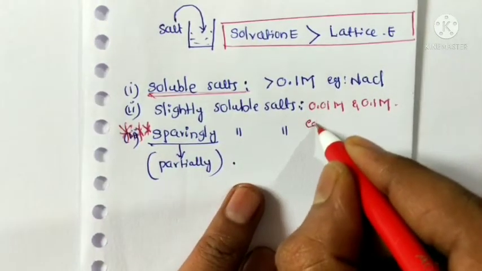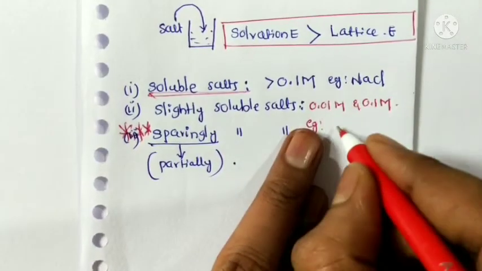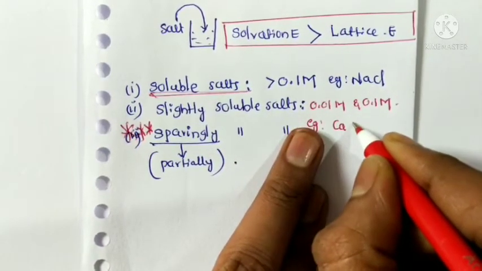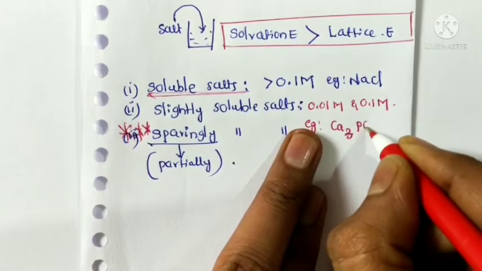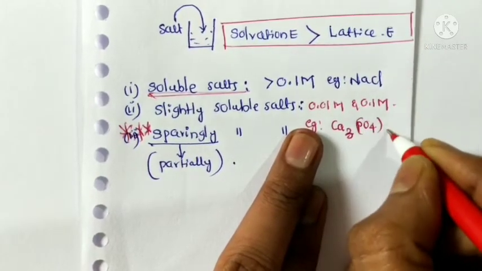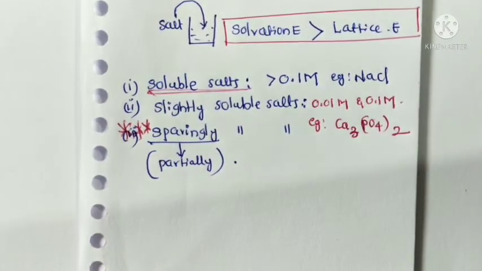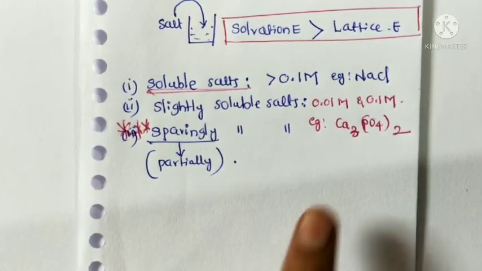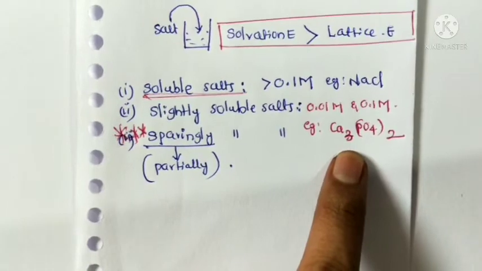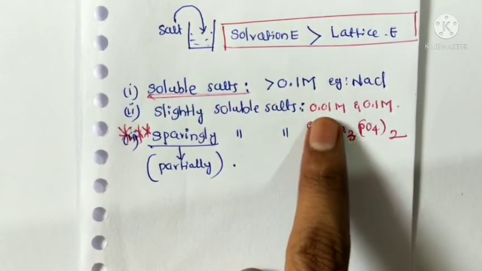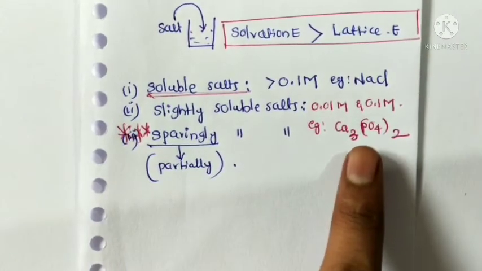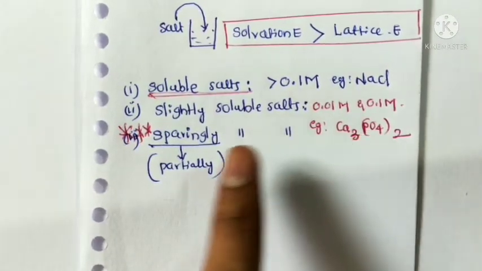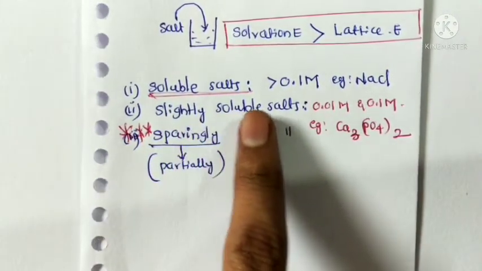An example of a slightly soluble salt is calcium phosphate. The calcium phosphate solubility is between 0.01 molar and 0.1 molar. That's why these salts are called slightly soluble salts.